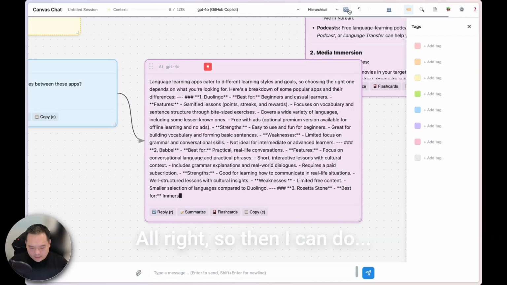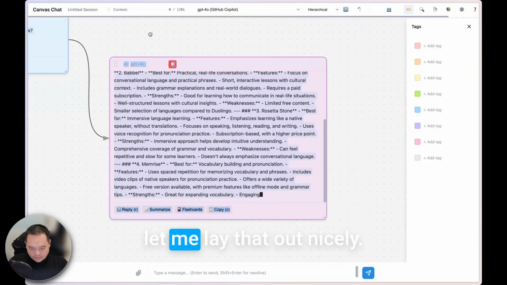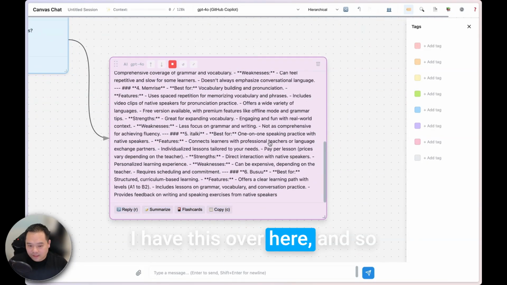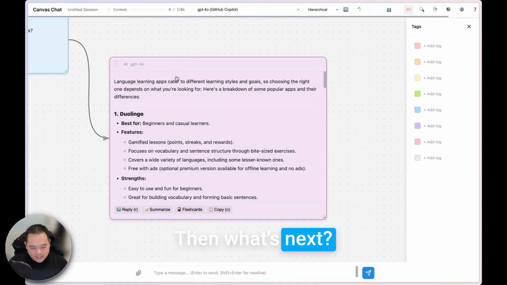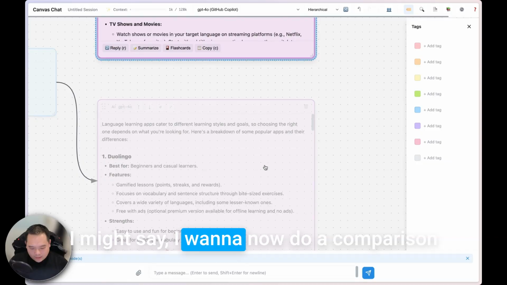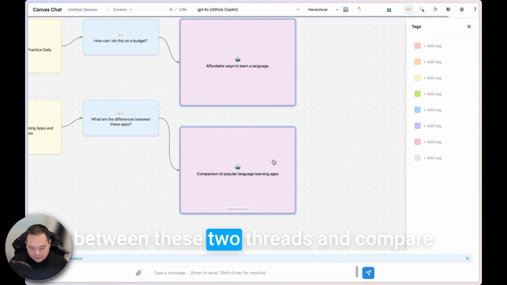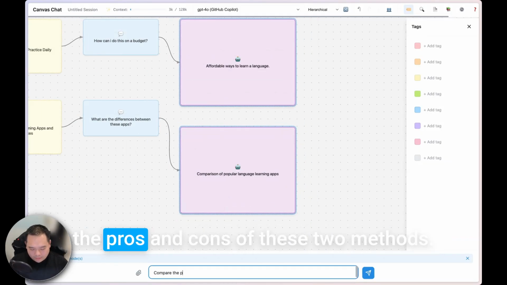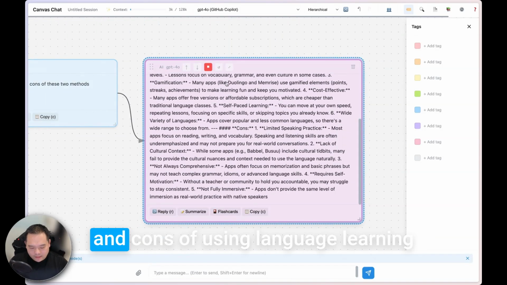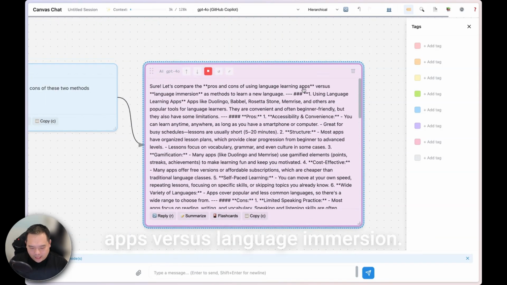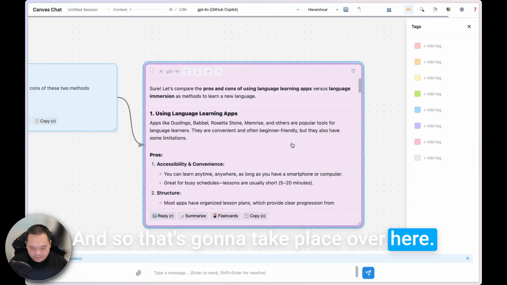All right. So then let me lay that out nicely. I have this over here. And so it's going down and doing that. All right, cool stuff. Then what's next? I might say, I want to now do a comparison between these two threads and compare the pros and cons of these two methods. And now AI is going to respond. So it's pros and cons of using language learning apps versus language immersion. And so that's going to take place over here.